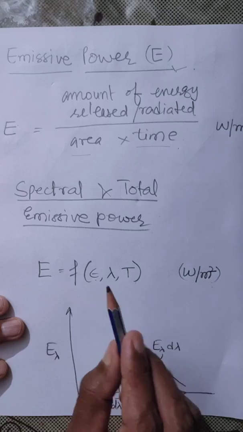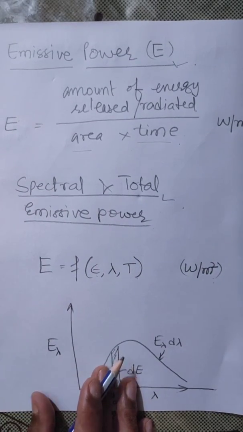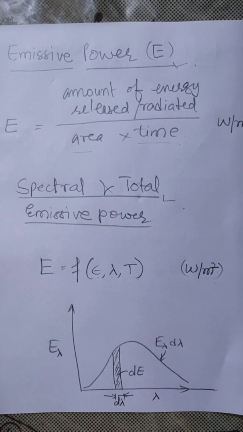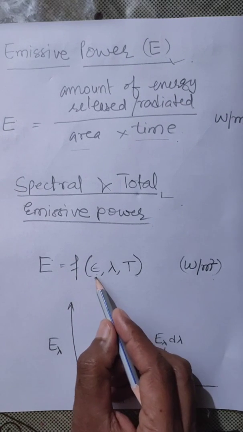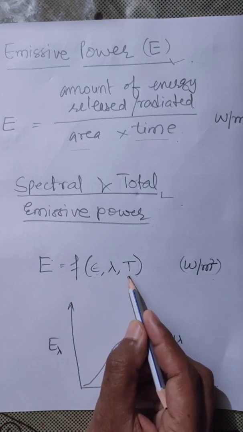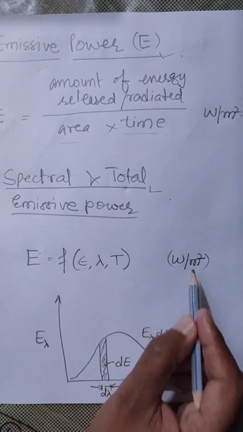The second definition is the spectral and total emissive power. At a given temperature, the total amount of heat energy emitted by the surface in all directions over the entire wavelength per unit area per unit time is known as emissive power. Emissive power depends on characteristics and temperature. If E is the emissive power, it is a function of a few properties, wavelength and temperature. The units of emissive power are watt per meter square.